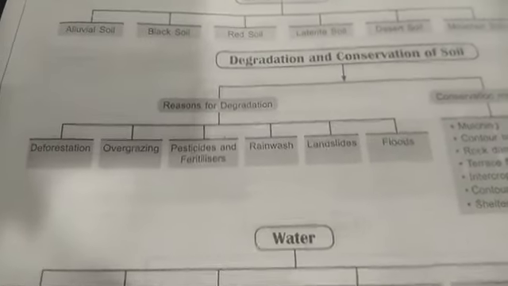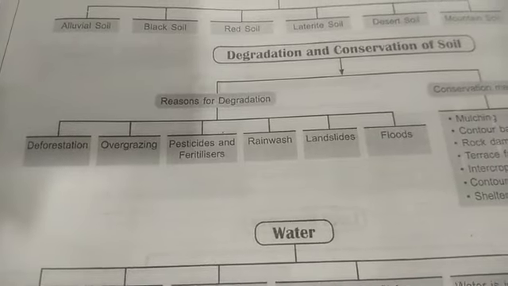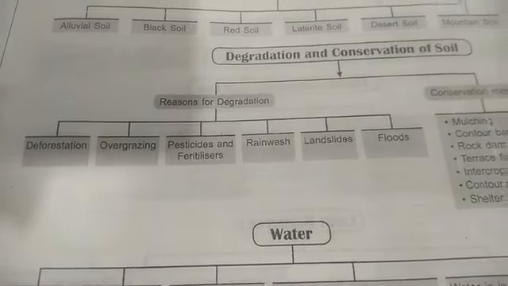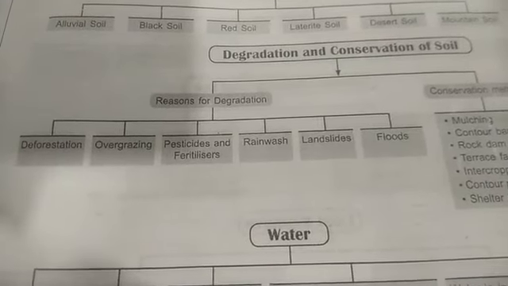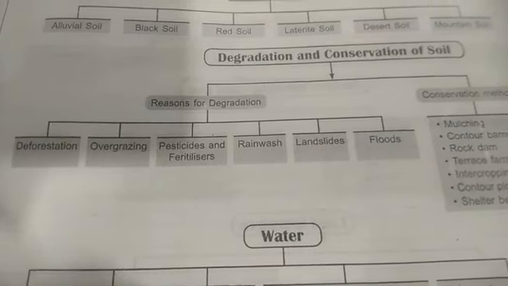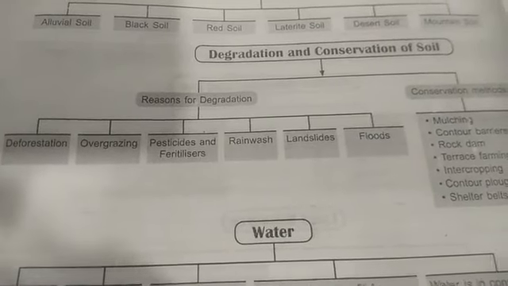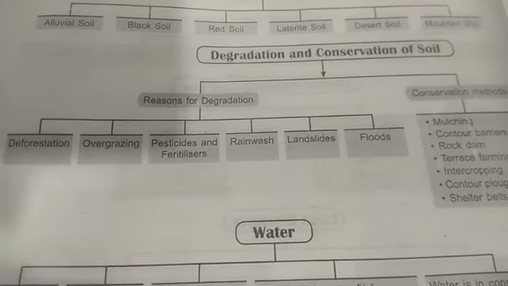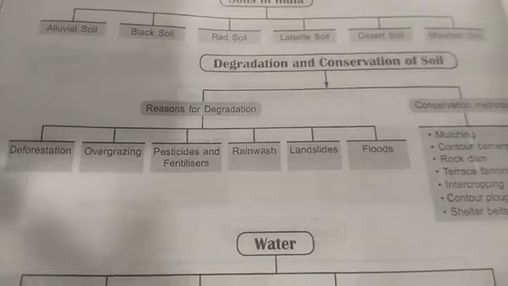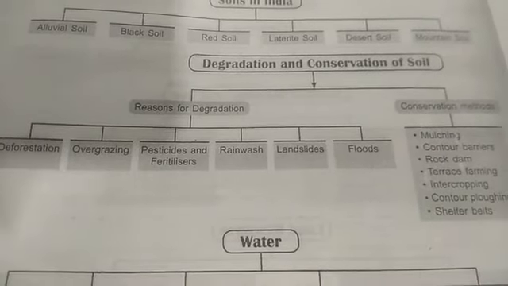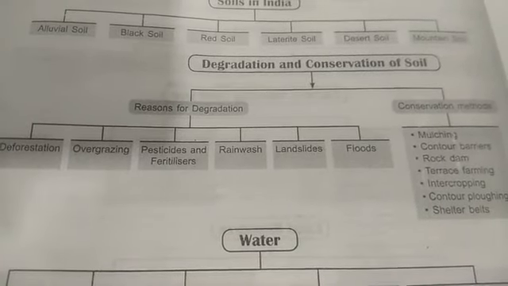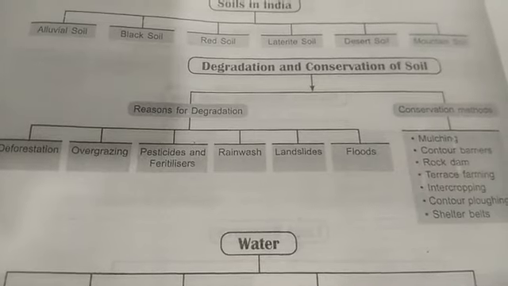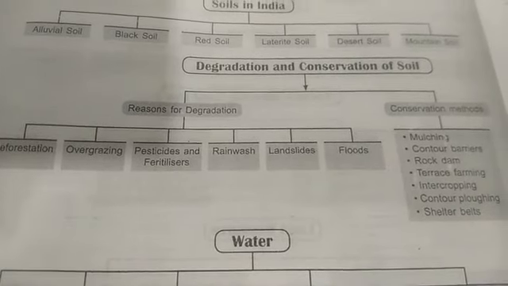Now reasons for degradation: deforestation, cutting down of the trees, overgrazing by cattle, and pesticides and fertilizers being used. Then rain wash, the upper layer of the soil is washed off as there is not much vegetation cover. Landslides, again vegetation cover is less, and because of the rain landslides occur.